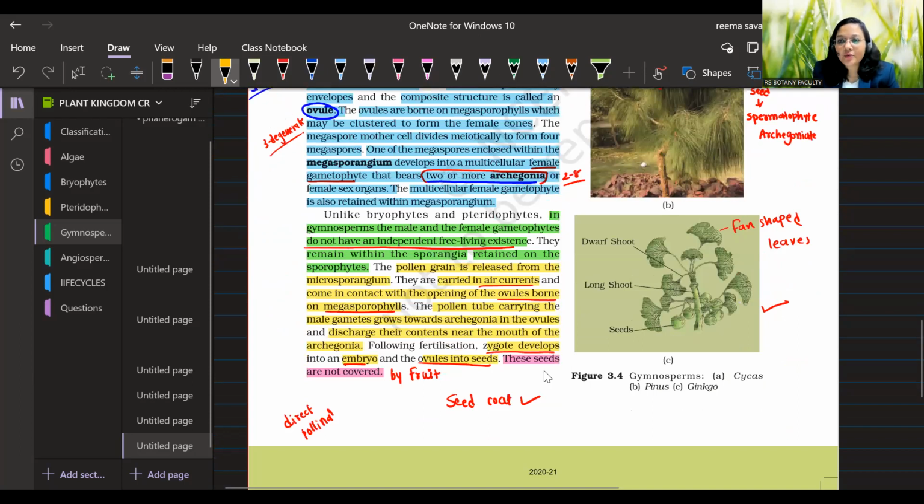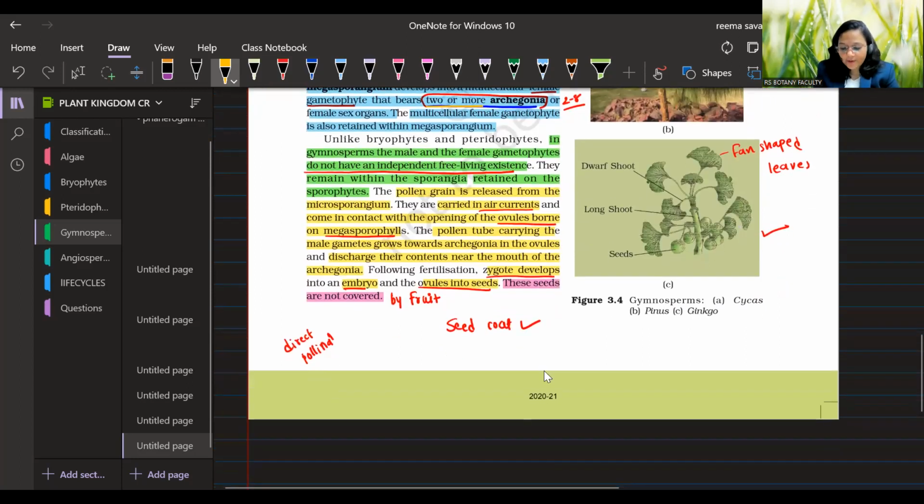So these are archegoniate spermatophytes. And how many archegonia? 2 to 8. So they have written 2 or more archegonia, right? And unlike bryophytes and pteridophytes, in gymnosperms the male and female gametophytes do not have independent free-living existence. This is the case for both gymnosperm and angiosperm. Their gametophytes do not have free-living existence.